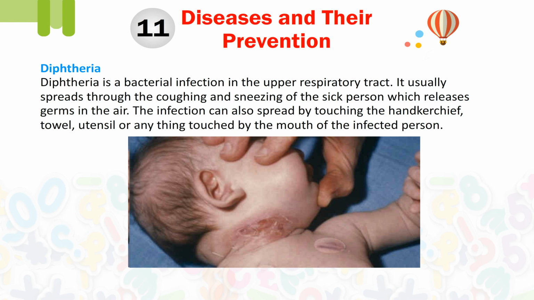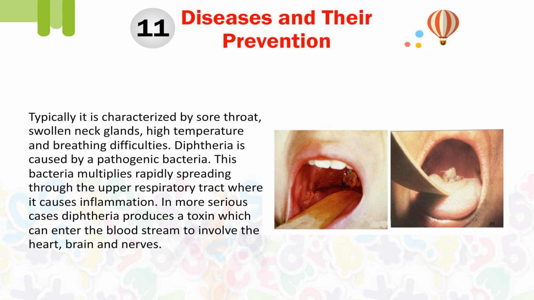It usually spreads through the coughing and sneezing of the sick person, which releases germs in the air. The infection can also spread by touching the handkerchief, towel, utensil, or anything touched by the mouth of the infected person. Typically, it is characterized by sore throat, swollen neck glands, high temperature, and breathing difficulties.